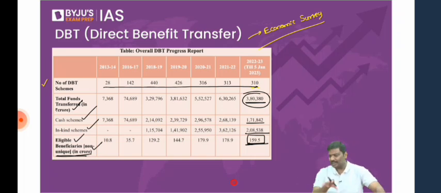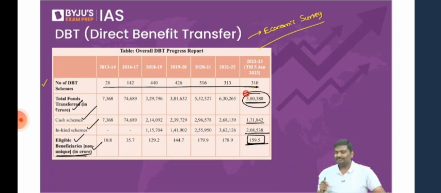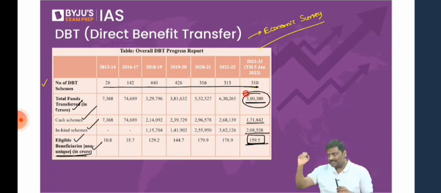I'll discuss more, don't worry. Now, there is one more question: why are the number of schemes going down? Simple answer to that. Don't you see that the government of India many times will merge one scheme into another scheme? The number of schemes will keep on changing. Why? One scheme can be discontinued, or a scheme can be subsumed under one more scheme.